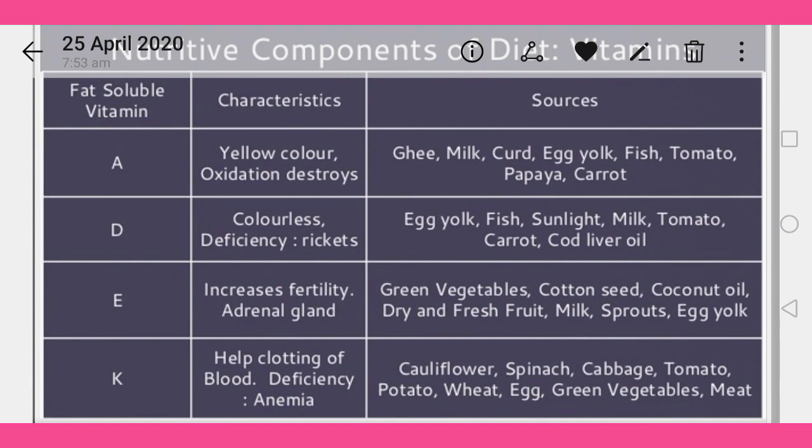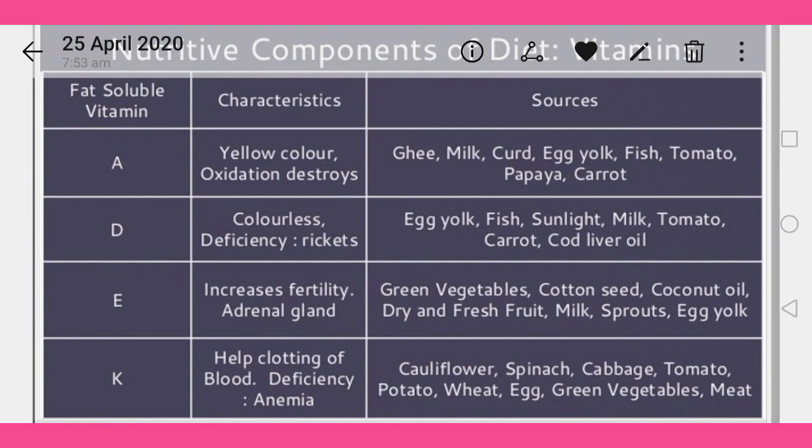So first of all, we are going to discuss vitamin A. Vitamin A is considered a fat soluble vitamin, and its main characteristics are its yellow color and that it is destroyed by oxidation. And as for the source of vitamin A, ghee is a rich source of vitamin A. Milk, curd, egg yolk, fish, tomato, papaya and carrot are also rich sources of vitamin A or carotene.